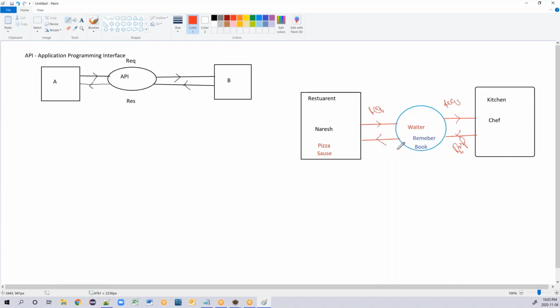He will deliver that response back to my table. This is what the mechanism of your API is. So where is your API sitting? Your API is sitting here.